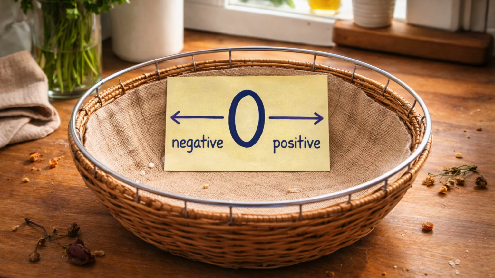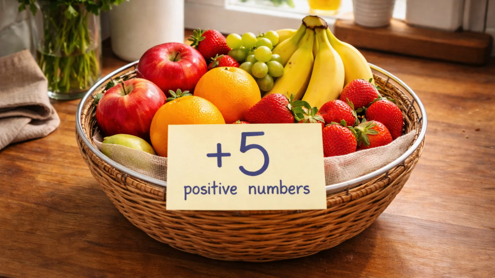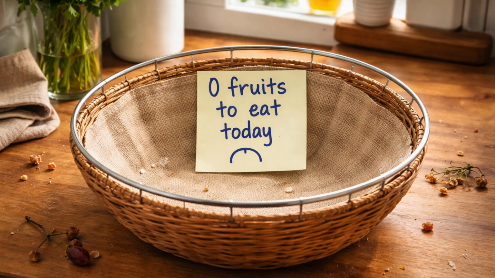Now imagine I owe someone 5 fruits or I lost 5 fruits. This situation is represented with negative 5, which is a negative number. But what if I don't have fruits and I don't owe anyone fruits? How many fruits do I have? Yes, 0. So 0 is a special point.